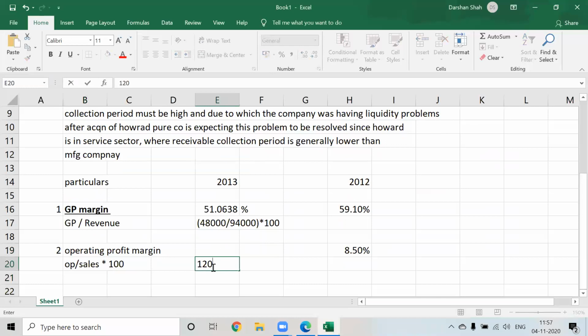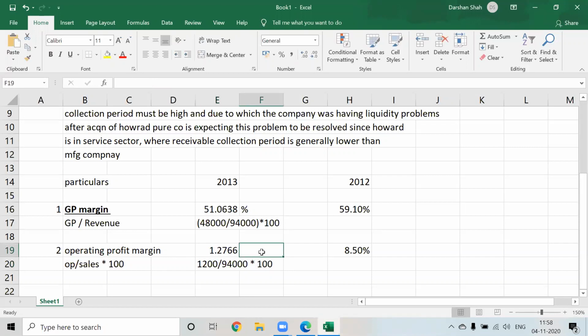So that will be 1200 divided by 94,000 into 100. That is 1.27%. Significantly low.